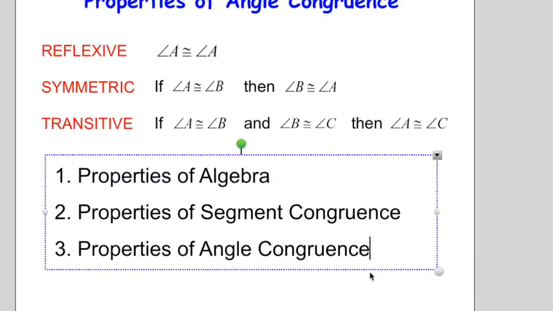So you can write this down, you can write each of these down. You can pause the video, take a second to write these down. But these are the exact same rules as yesterday with segment congruence, just now dealing with angles. So make sure you get those down, and we're going to move on to the next slide.